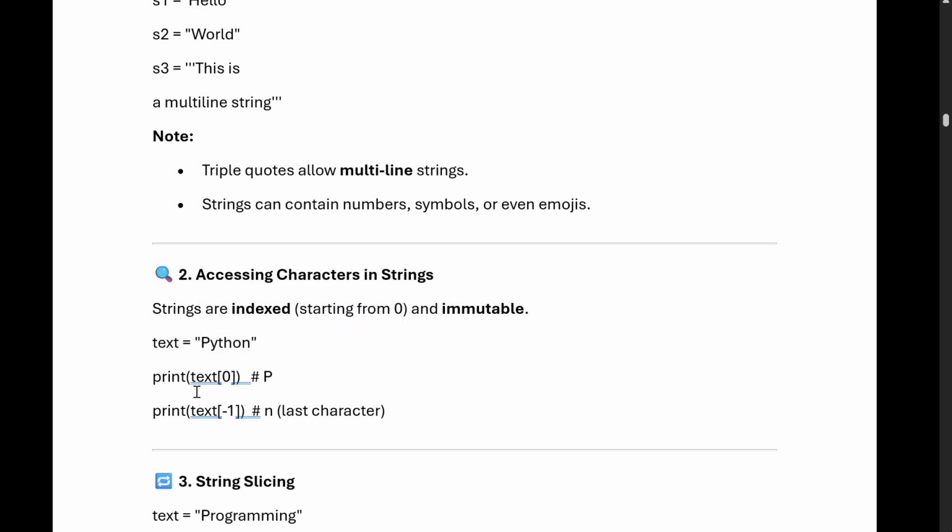So print text[-1]. Minus one is basically the last character. In a Python string, if you want to print from the last, we can use minus one. Minus one prints from the end. If we do minus two, it prints the second to last. From the back it starts at minus one, minus 1, minus 2, minus 3, minus 4, minus 5, minus 6. But from P, it starts from 0, 1, 2, 3, 4, 5.